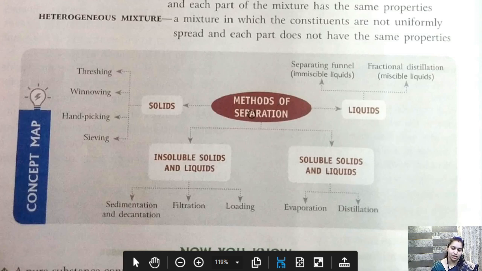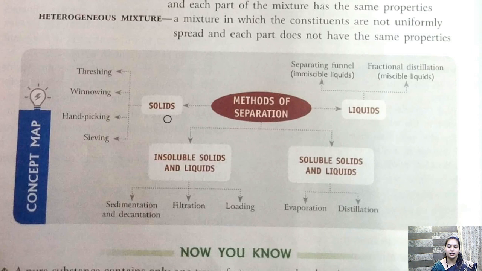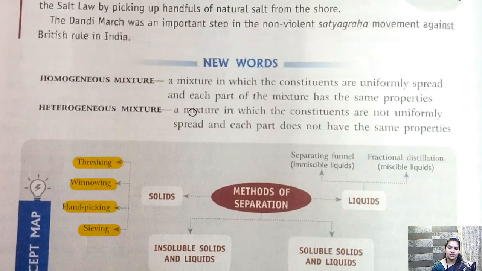Methods of separation. The first method is separating solid from solid. अगर दो solid mix हैं तो हम उनको कैसे separate करेंगे? So there are 4 different methods of separating solid from solid. First we have threshing, then winnowing, then hand picking, and then sieving. So children, what was there in threshing? Yes, in threshing what is the process?